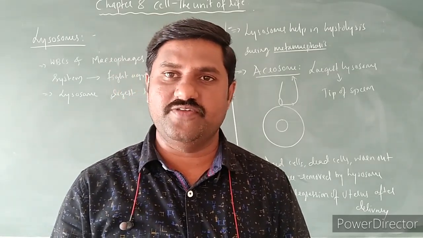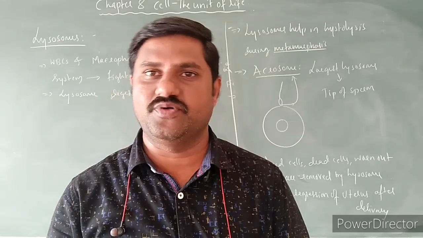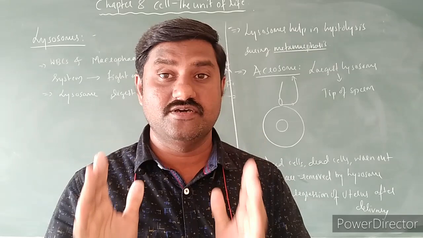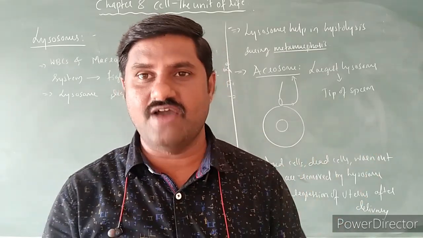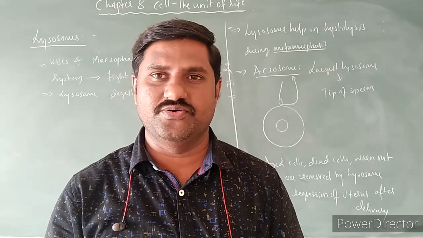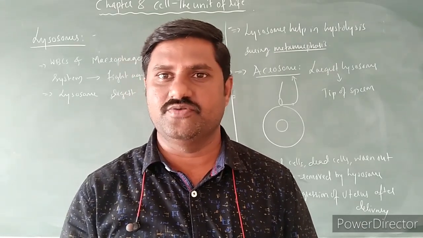Okay, by this we finished the cell organelles: one is the endoplasmic reticulum, the second is the Golgi complex, and the third, which we finished now, is the lysosomes. The next one is vacuoles. We'll discuss it in the next video. Thank you.